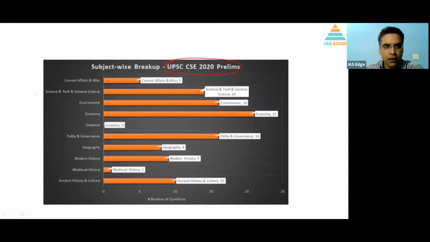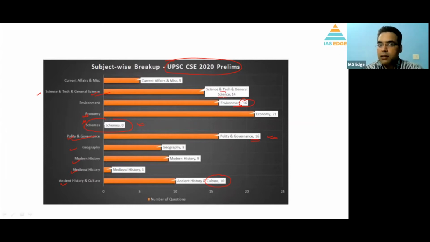In UPSC, the law of averages always works. We can see that in the prelims examination, weightage has been given to all the sections. For example, environment had quite many questions, 16. Economy, almost 20 questions. A major departure this year was that there were no questions on government schemes, though polity and governance, again a very important area, was rather easy. Geography, modern history, medieval history, art and culture got a significant number of questions. Science and tech also got a lot of weightage.